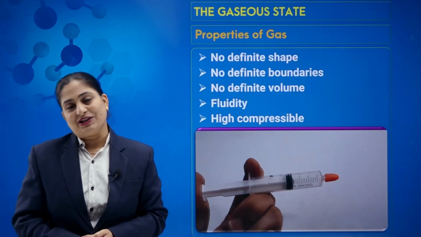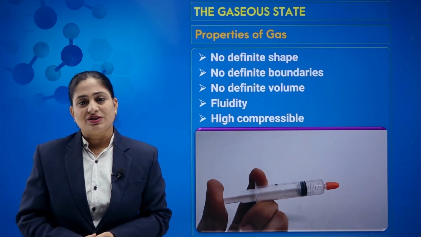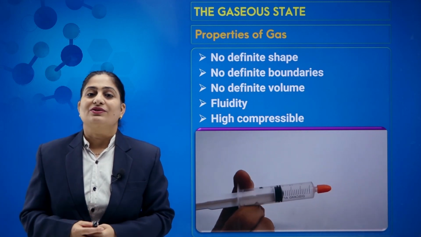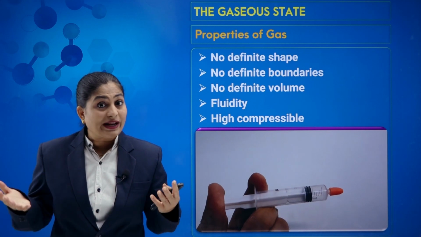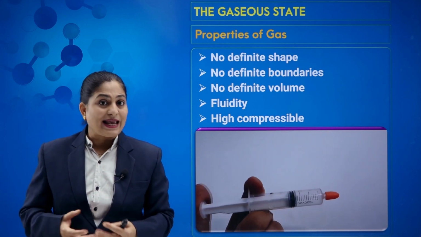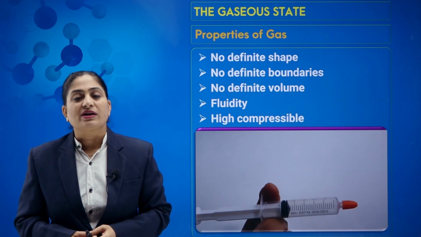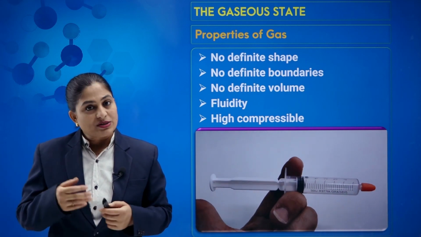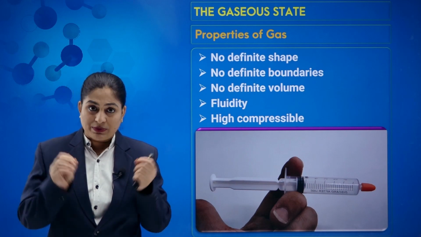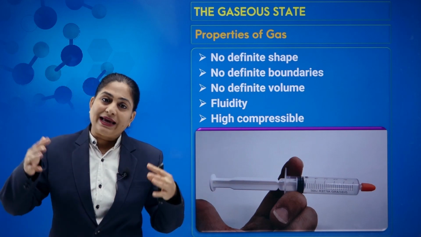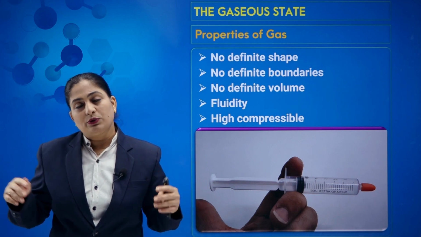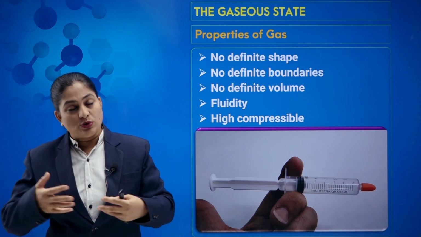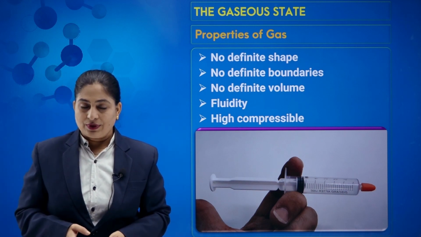Now let us talk about the gaseous state. When we talk about the gaseous state, they do not have any definite shape. It takes the shape of the container, just like liquids. They even do not have definite boundaries, and thus gases can move very easily wherever they can find space. And thus they do not have definite volume, because wherever they get space, they spread. Just burst a balloon and you observe that the gas comes out of this balloon and takes the shape of the whole room. And if this room is open, then it goes off into the atmosphere also.